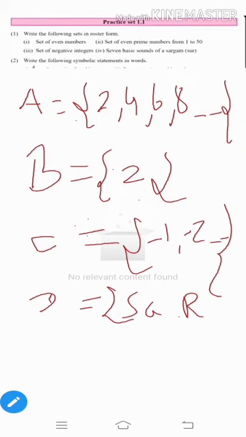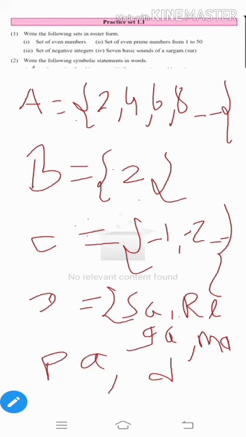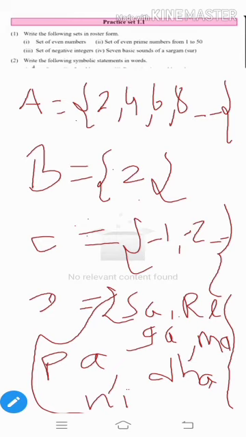We write it in capital letters: Sa, re, ga, ma, pa, dha, ni, and we close the curly bracket. Sa, re, ga, ma, pa, dha, ni: 1, 2, 3, 4, 5, 6, 7. So there are 7 suras, that is sa, re, ga, ma, pa, dha, ni.